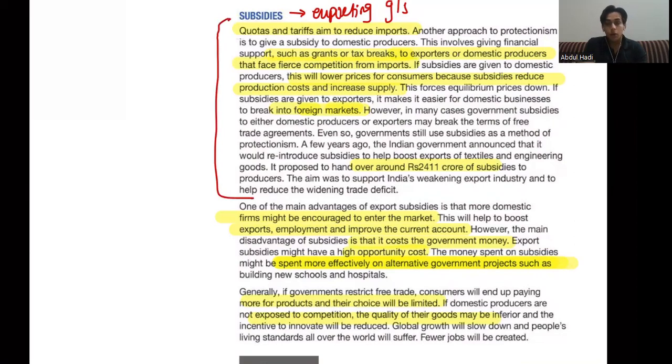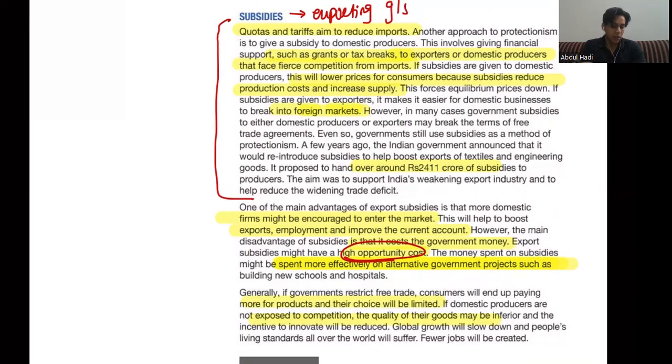But when we talk about drawbacks, there is opportunity cost involved. See, opportunity cost involved. The same money could have been invested elsewhere. So this might also make other governments or the international government a bit angry, because subsidy is also one of the measures of protectionism, right? So they might retaliate as well. So this is how you need to explain your answer.